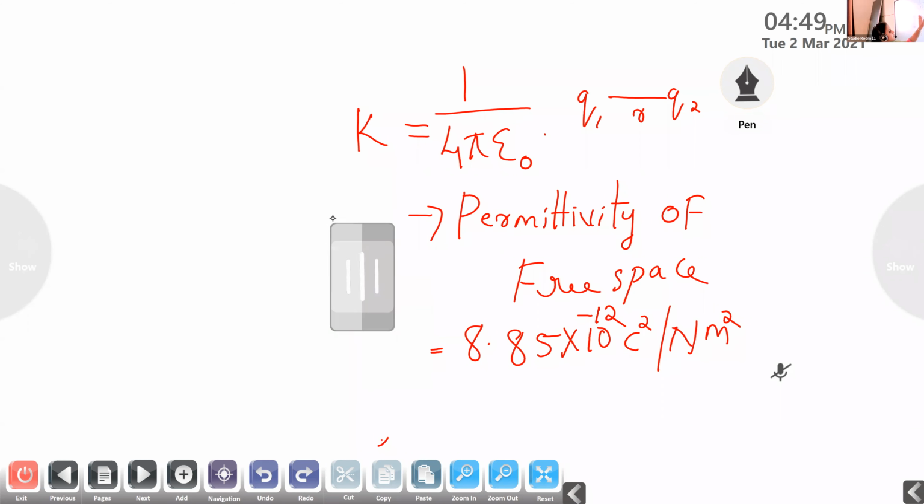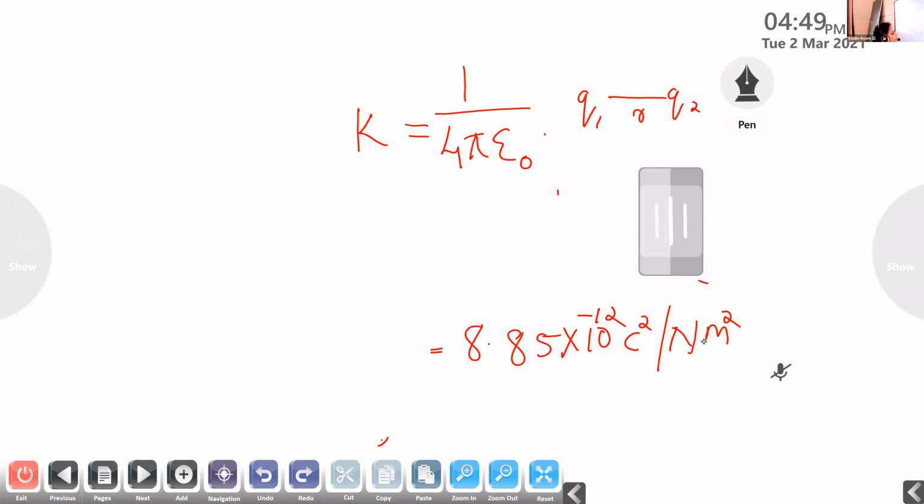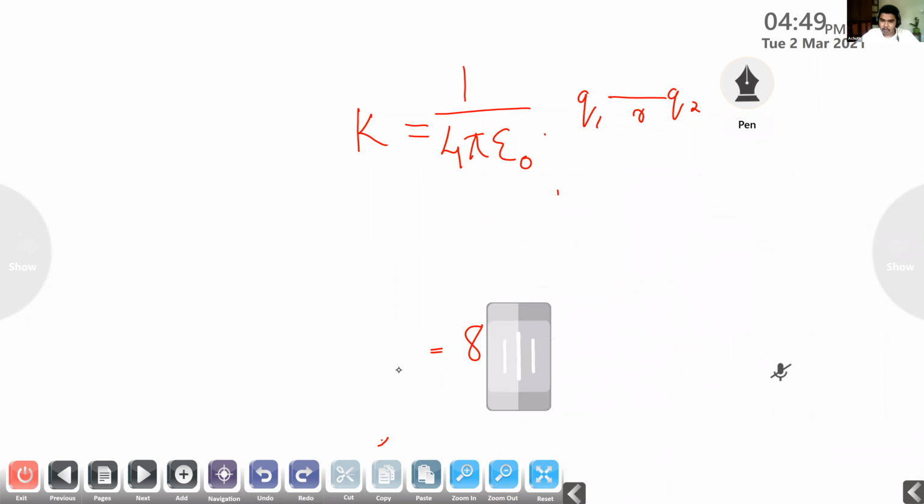So what happens to your equation? Yes, free space and vacuum are the same. Okay, you want the definition for permittivity?